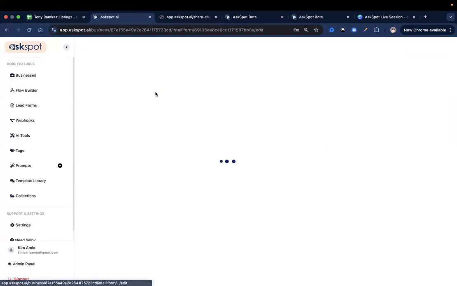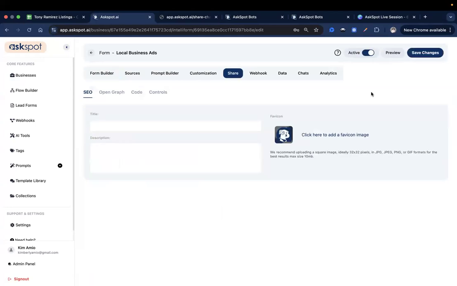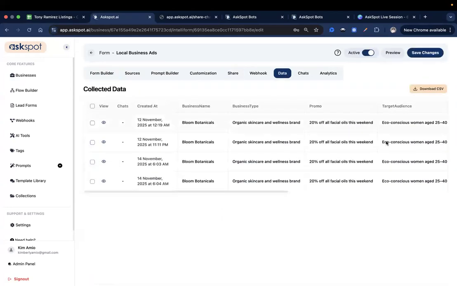Let's take a look. Share. Okay, with the IntelliForm, since this is basically a form, Chandrakant, the only ways you can share this with your clients are downloading it as a CSV or setting it up as a webhook.